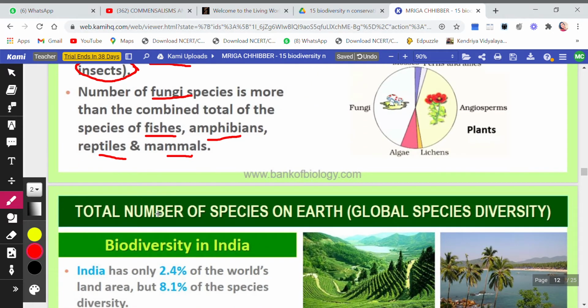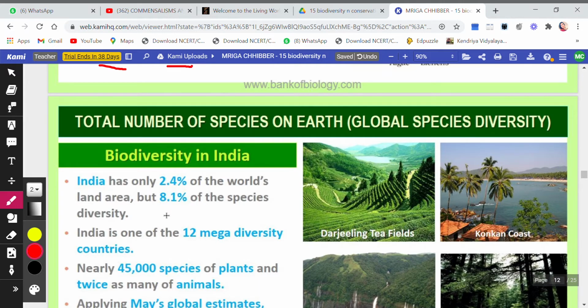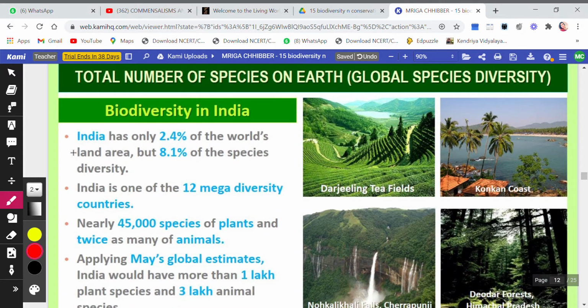So just see the total number of species on earth. Right. So now this is about biodiversity in India. India has only 2.4% of the world's land area.